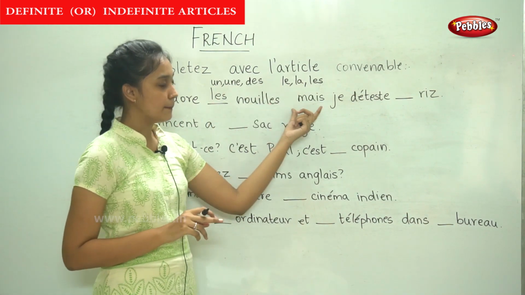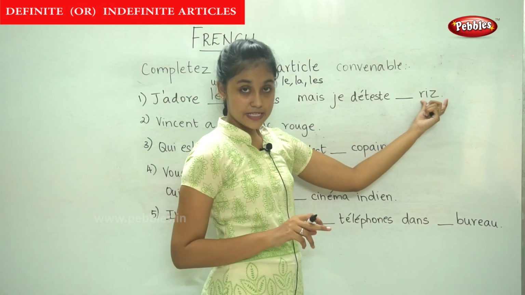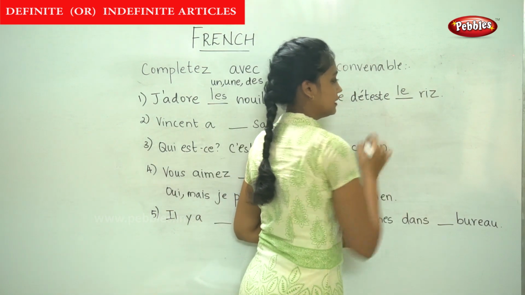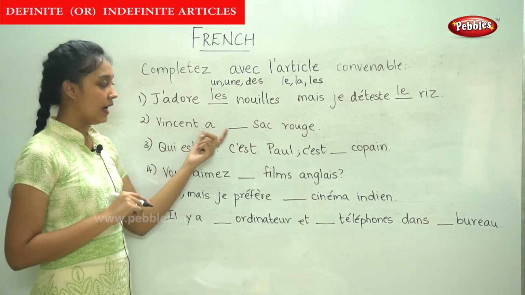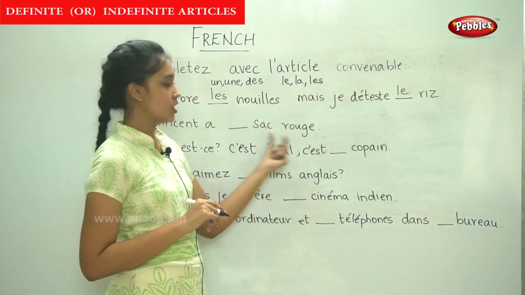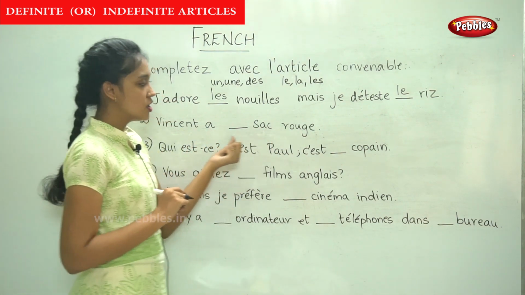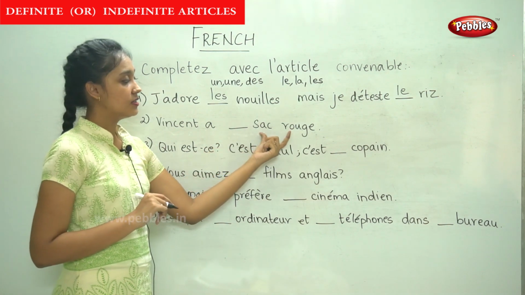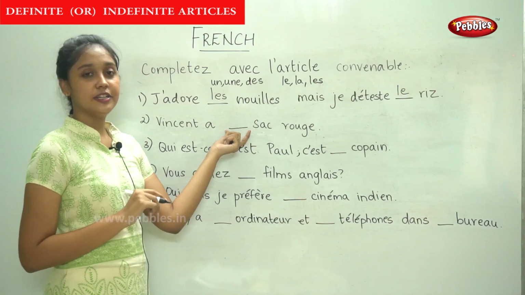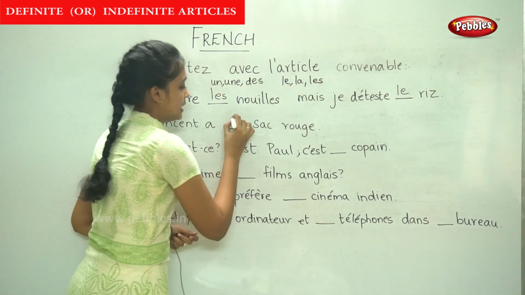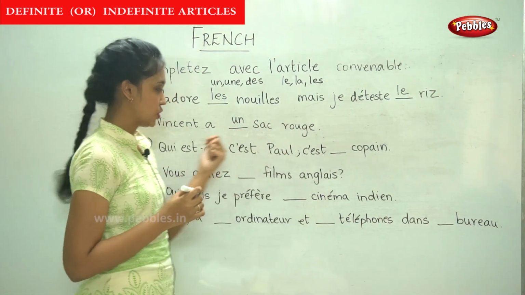J'adore les nuits, mais je déteste dash riz. The noun here is masculine, so it is le. Moving on to the next sentence. Vincent a dash sac rouge. So Vincent has a red bag. Here it is masculine and we need to fill in the indefinite article. So it is un. Vincent a un sac rouge.